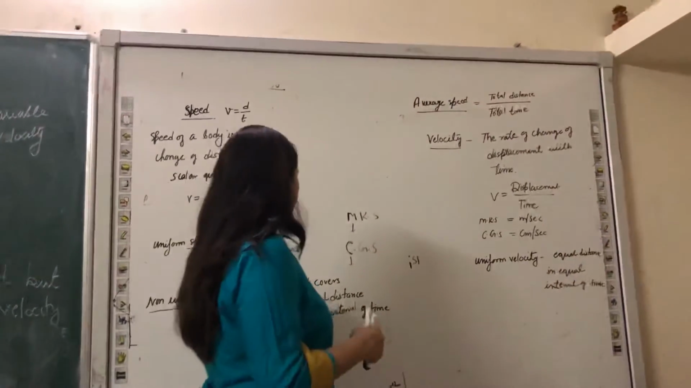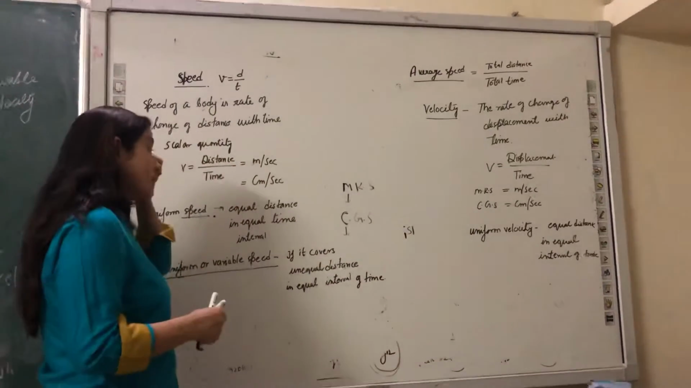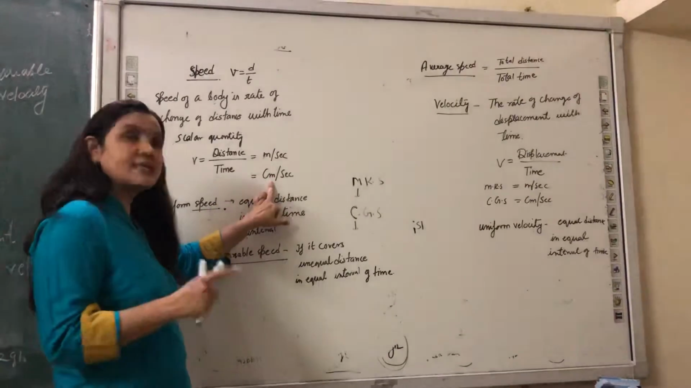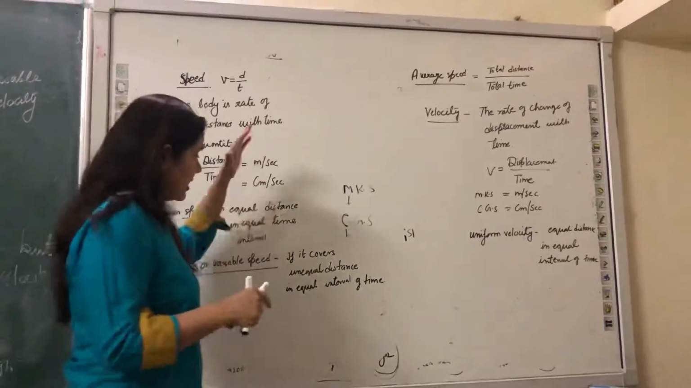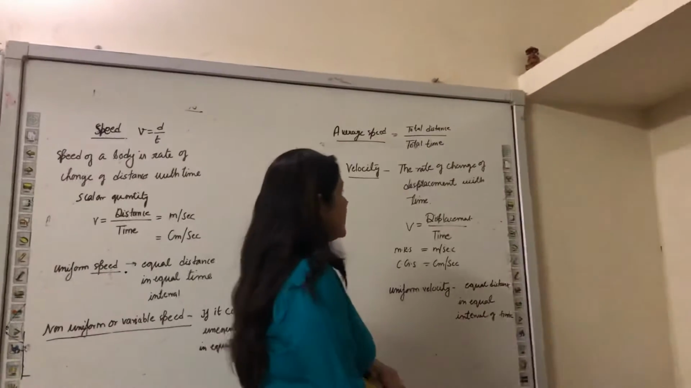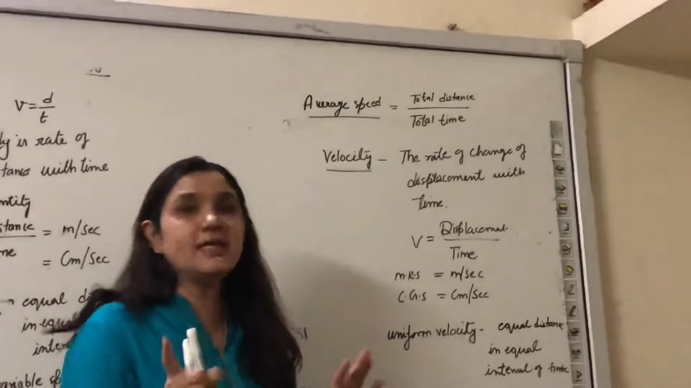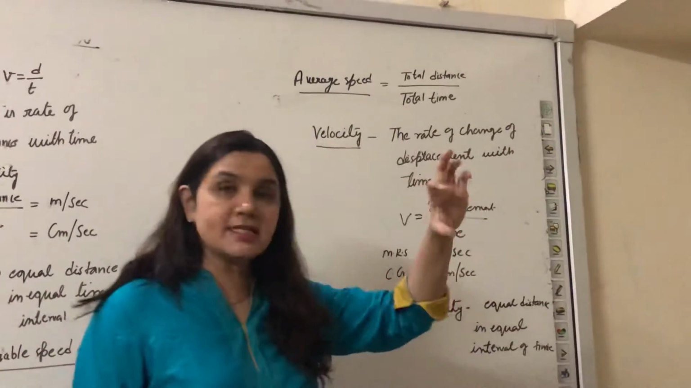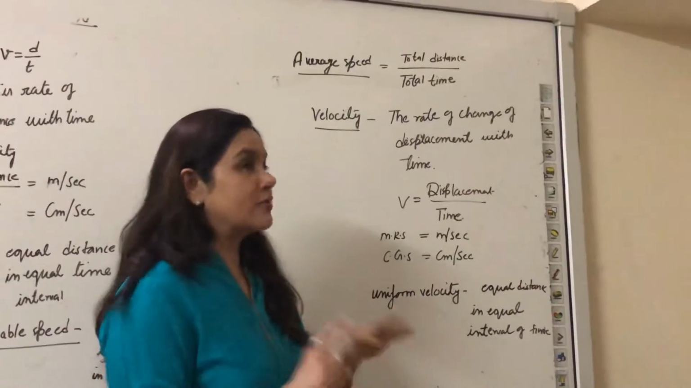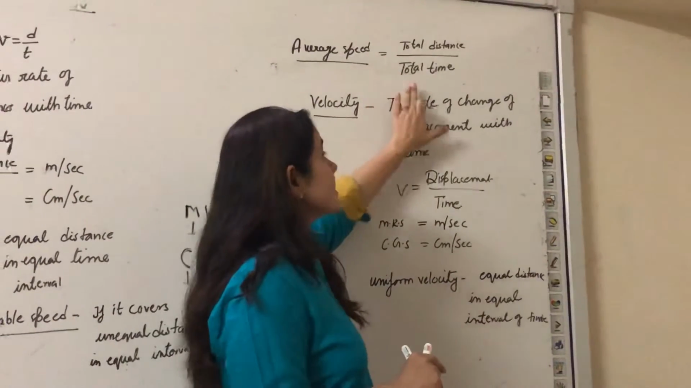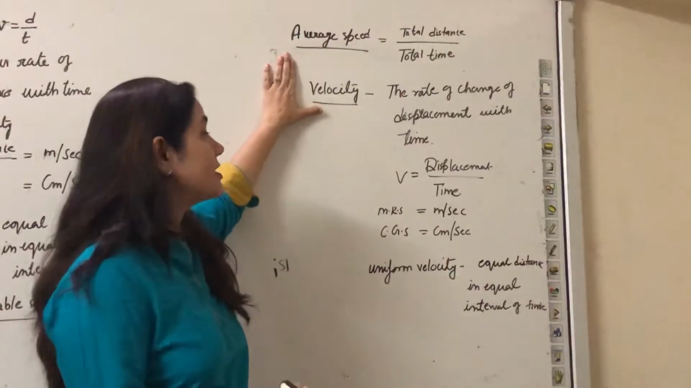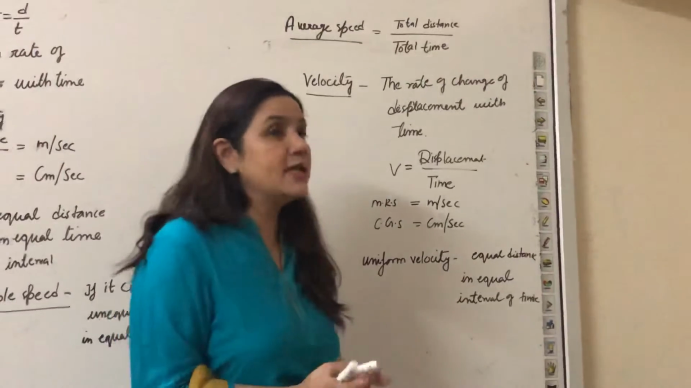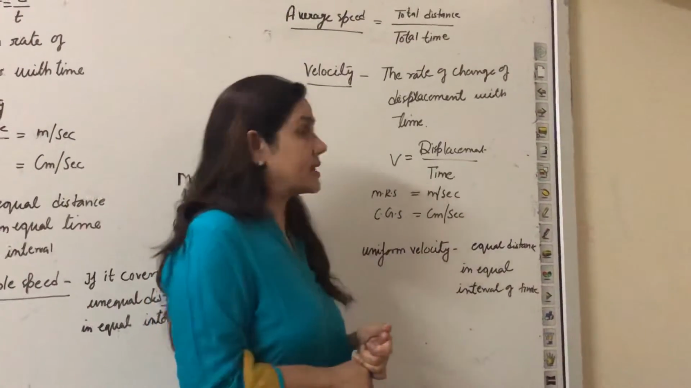And the unit will again remain the same: meter per second in the MKS system, and centimeter per second in the CGS system. Now the different type of speed: average speed. Average speed means total distance upon total time. That means you are going to school, you cover the total distance in the total time, and by these values, total distance upon total time, you can calculate the average speed. Again the unit remains the same: meter per second in the MKS system, and centimeter per second in the CGS system.